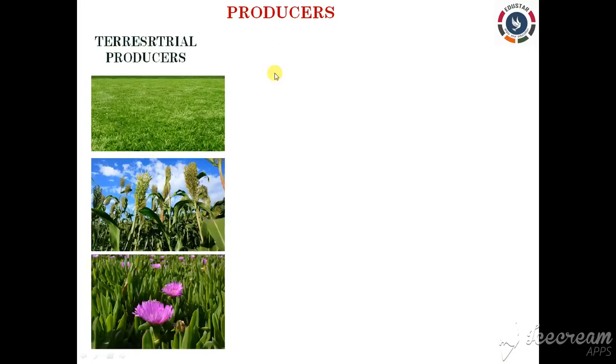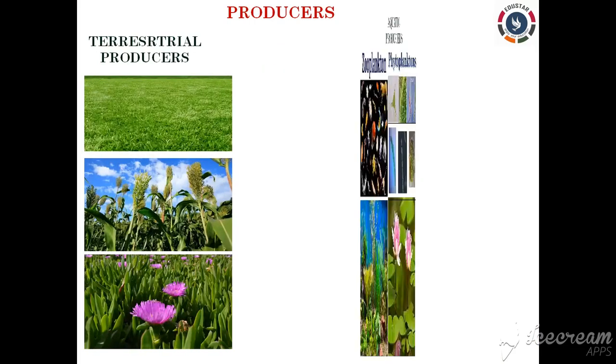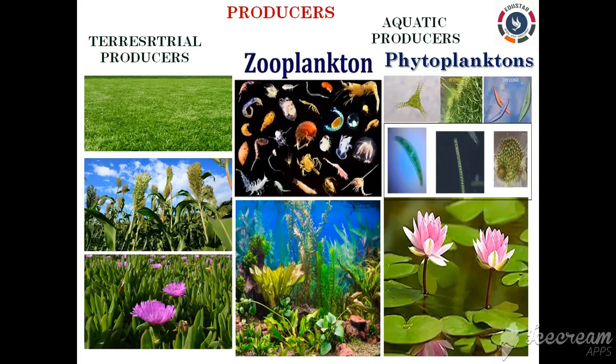Next, let's discuss the producers in detail. Right? There are two different types of producers, terrestrial producers and aquatic producers. The organisms which can prepare their own food from simple inorganic substances using solar energy in the presence of chlorophyll are called producers. Right? These include all the green plants, the blue-green algae, and even some bacteria too.